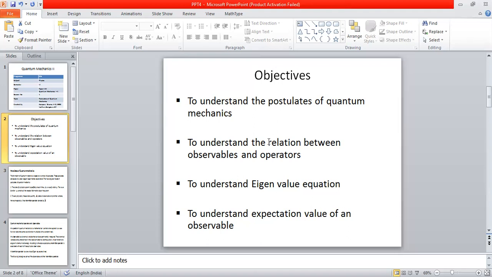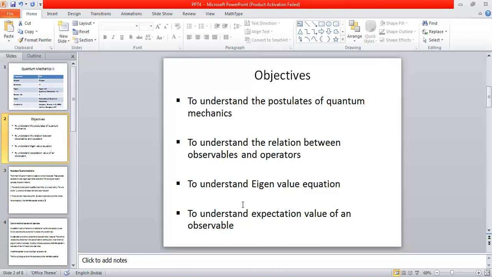For example, we introduce observables and operators. In one of the postulates of quantum mechanics, we talk about observables and operators. So we shall also try to understand the relationship between observables and operators. In quantum mechanics, each and every physical observable, or dynamical variable as we call it, is represented by an operator, a quantum mechanical operator. That is what we want to understand. So the second objective is to understand the relationship between observables and operators.